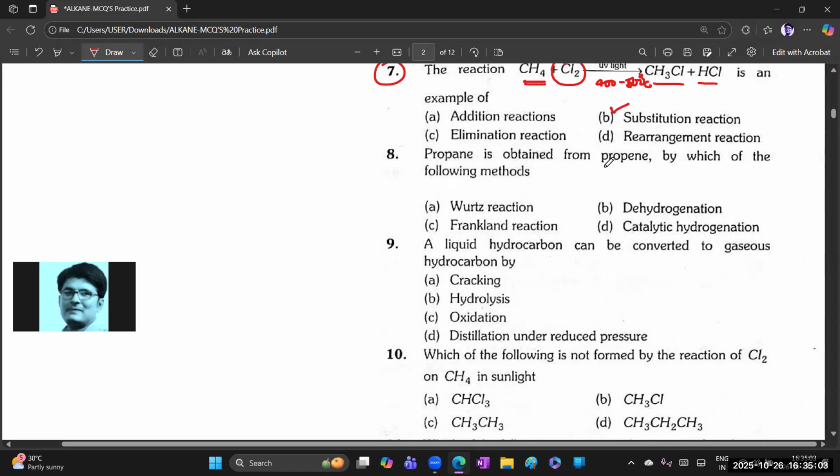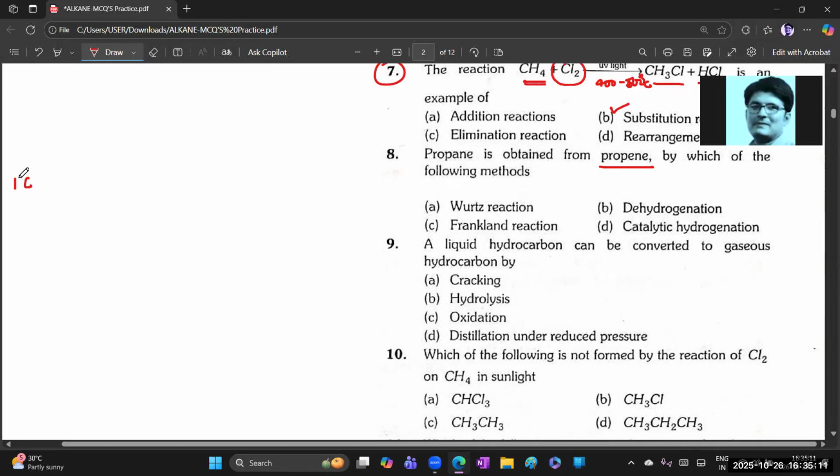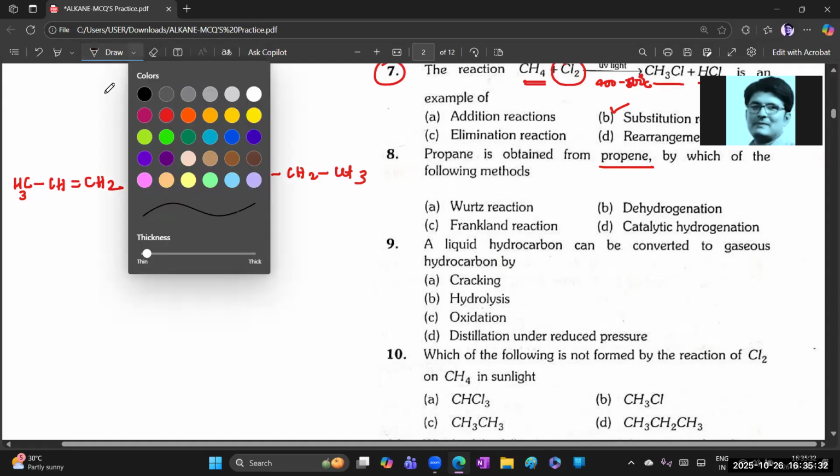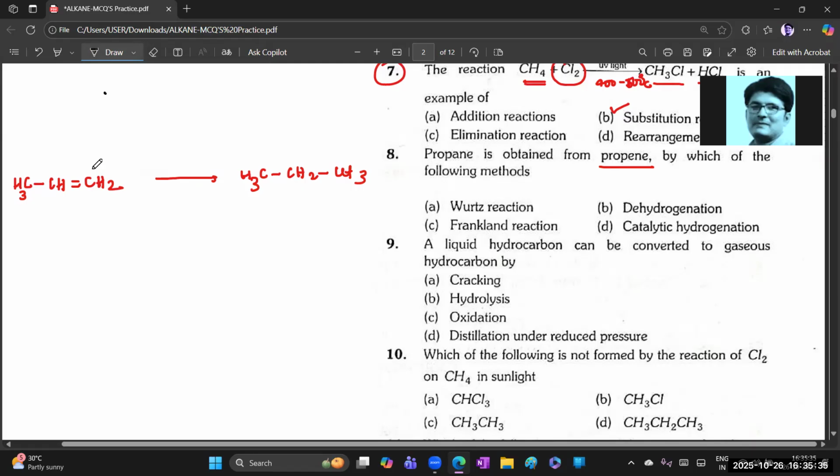Propane is obtained from propene. Okay, propane is obtained from the propene. Propene means like this, CH3, CH, double bond, CH2. This is the propene. By which of the following methods can we prepare propane from this propene? Propane means CH3, CH2, CH3. So what method is involved here in question number 8? Tell me.